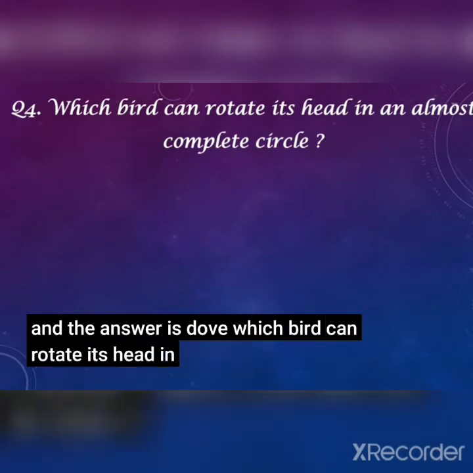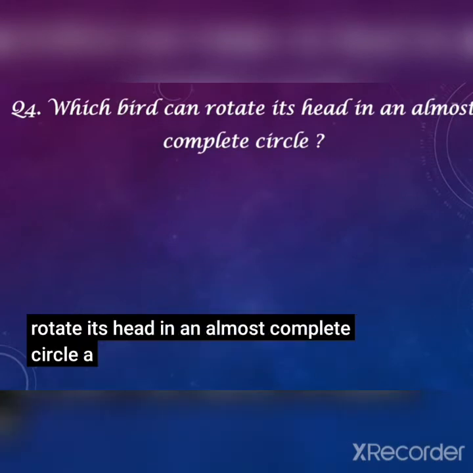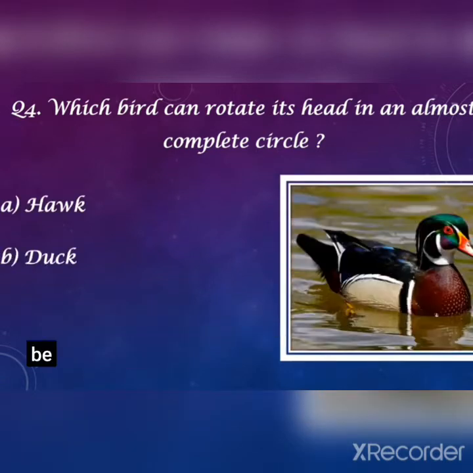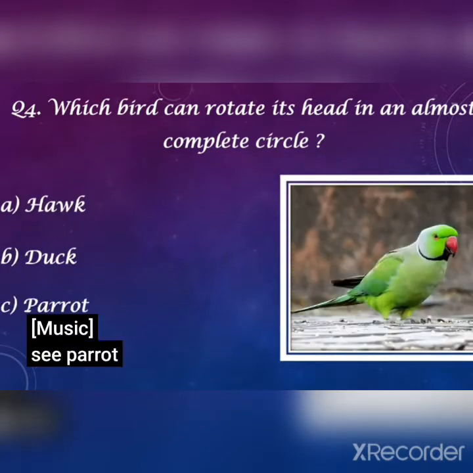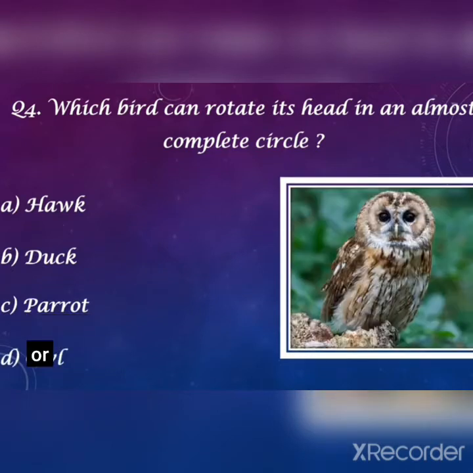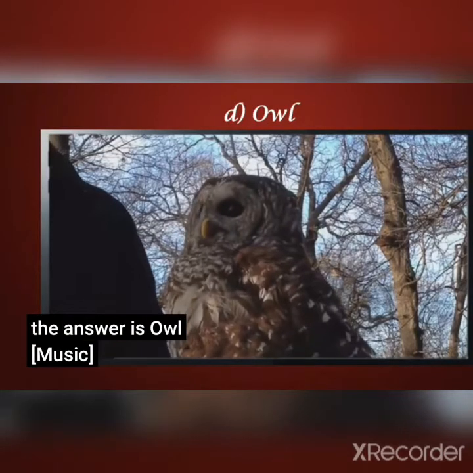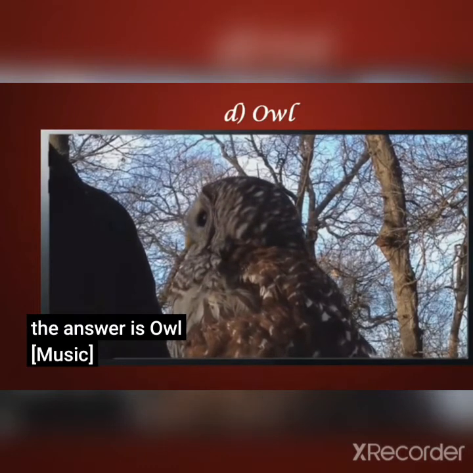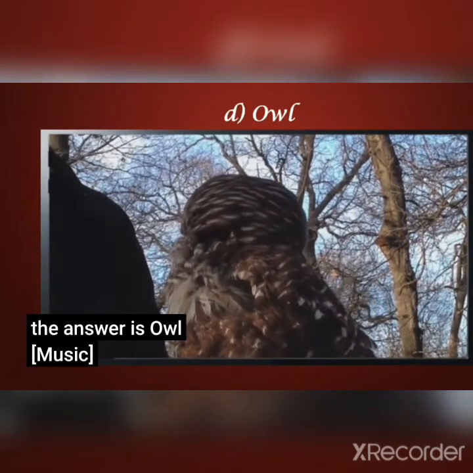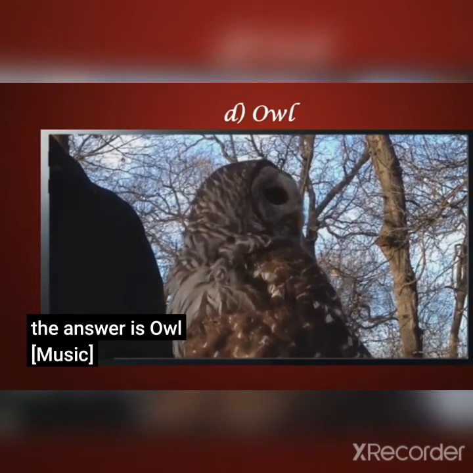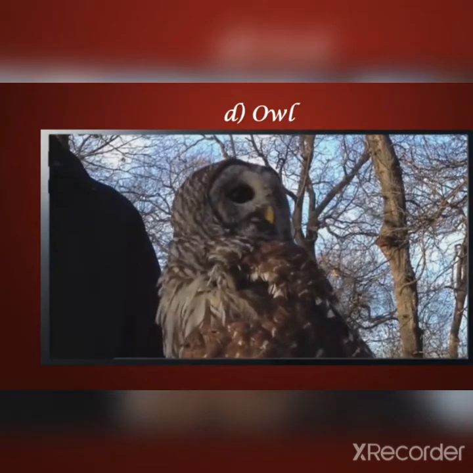Next, which bird can rotate its head in an almost complete circle? Option A. Hawk. B. Duck. C. Parrot. And D. Owl. Answer is owl. See the beautiful owl. It moves its head in a complete circle. Owl can see its back side also. See here, it's moving its complete head.